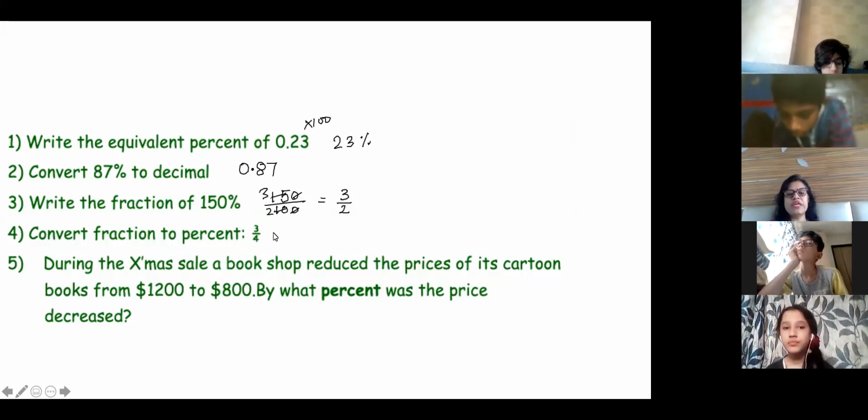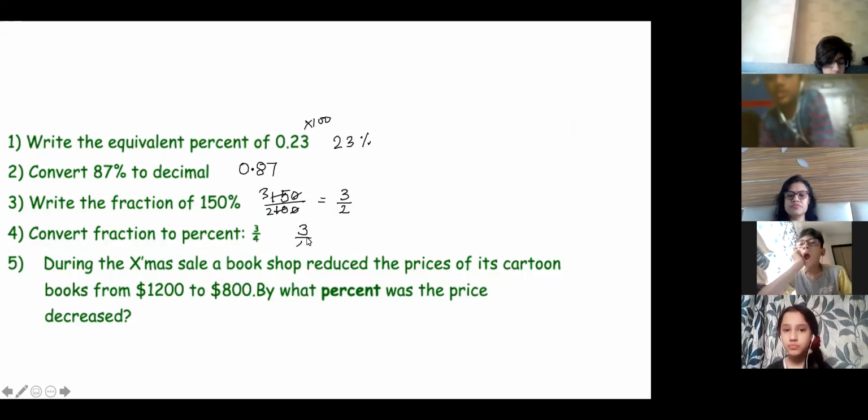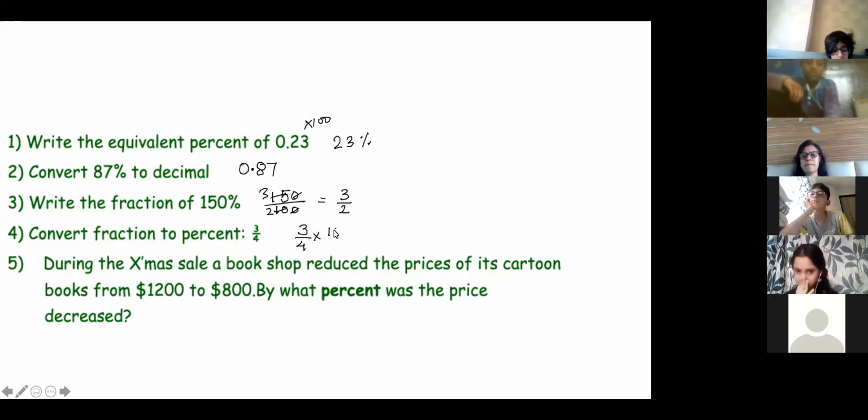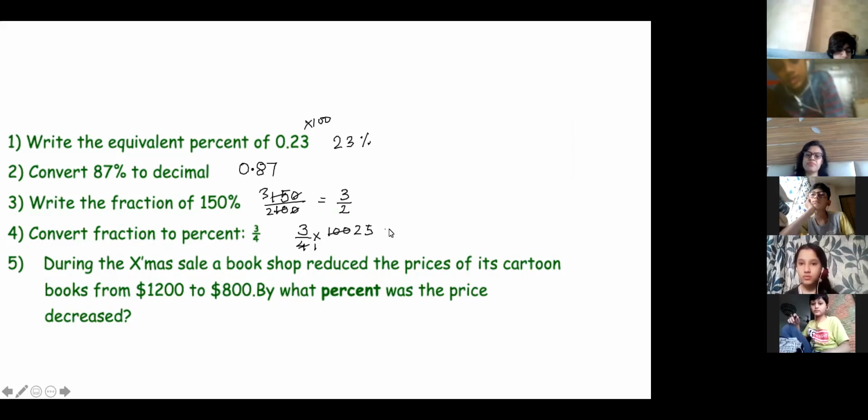3 by 4 into percent. So how will you do it? The answer is 75%. Is it? Yes, ma'am. Because 4 ones are 25 and 3 of 25s are 75. Correct, correct. 75%.